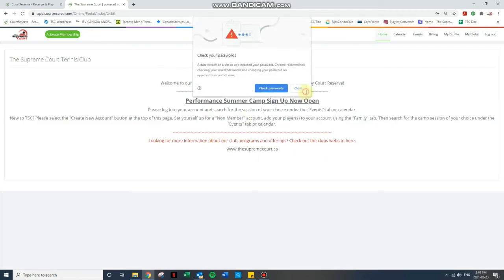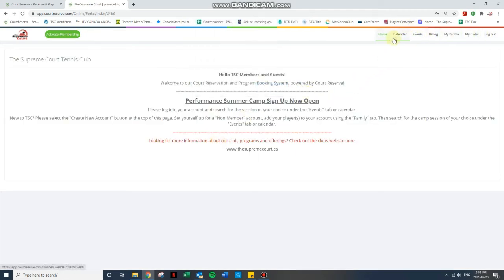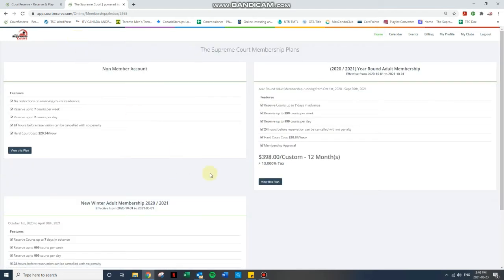Great. So from here, you'll see a few different options at the top, but specifically the option that we need is Activate Membership. Regardless of if we are signing up for a membership or a non-member account, we need to click on this. This page, depending on the time of year, will give a few different options for a membership or a non-member account. You're, of course, more than welcome to sign up for a junior membership or an adult membership, which you can then use to sign up for your summer camps. But specifically, we think non-member account is probably the most likely option if you're signing up for camp.